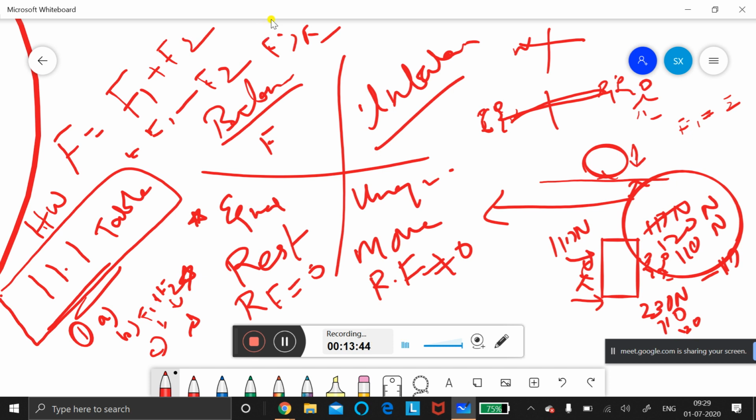Ask your friend to move the box. When this box is moving, you stop it in the opposite direction. Okay, that's all. These are the homework. Last question is ask your friend to move the box, and when the box is moving, you join to stop it. So what will happen to the force? If you explain clearly, it shows you understood balanced and unbalanced forces, and the different types of forces.